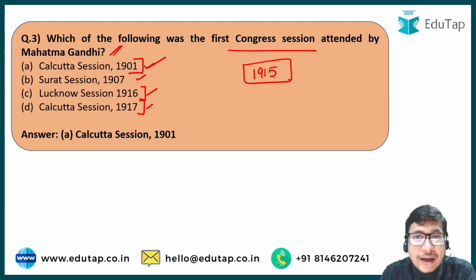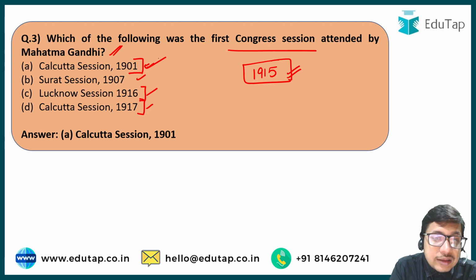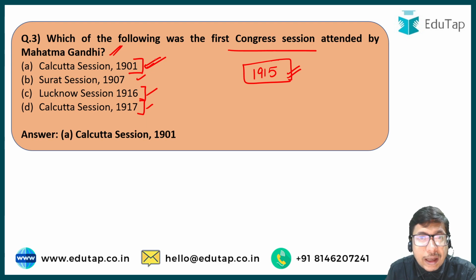He came from South Africa, he attended the Congress session, and in this session he appealed to the Congress and Indian leaders to also work for the betterment of Indians and other people in South Africa. So he was there to garner support for his own campaigns that he was organizing in South Africa, not for India. In 1915, when he came back for good, he started participating in the Indian freedom struggle, right? Correct answer here is option A. Be very careful. Gandhiji for the first time came into India in 1901, right?